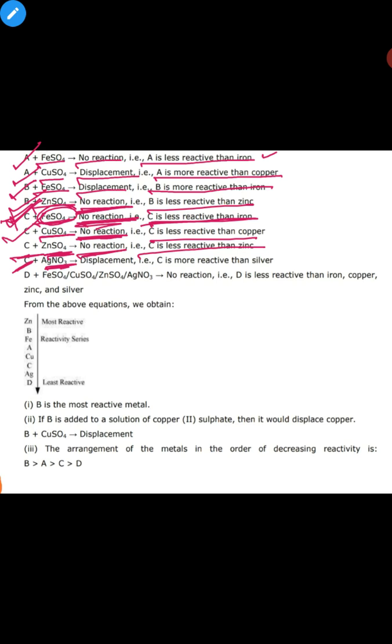C with silver nitrate, a displacement reaction takes place, so C is more reactive than silver. Whereas for D, with ferrous sulfate, copper sulfate, zinc sulfate, no reaction takes place with all these salt solutions, so D is less reactive than iron, copper, zinc and silver.